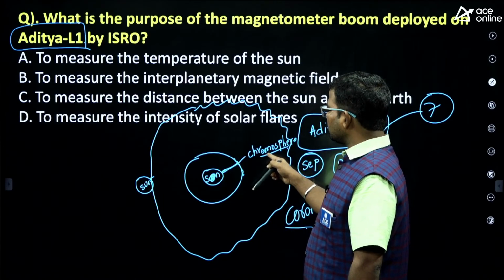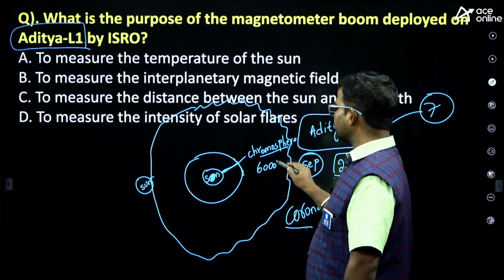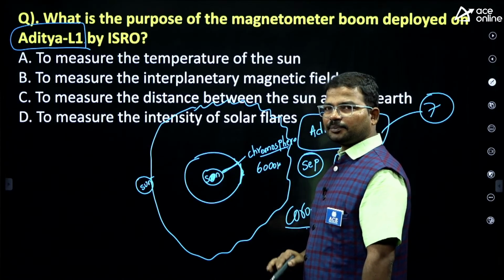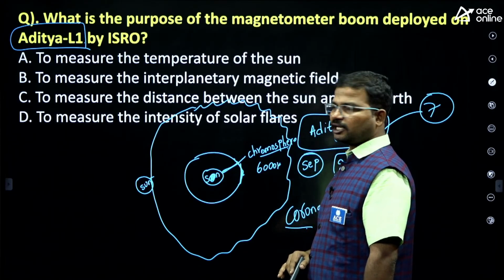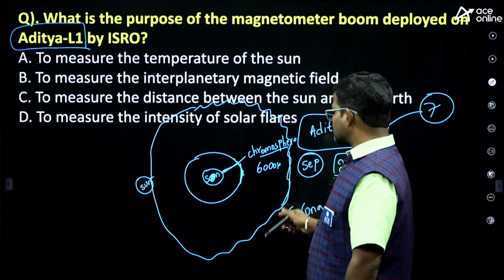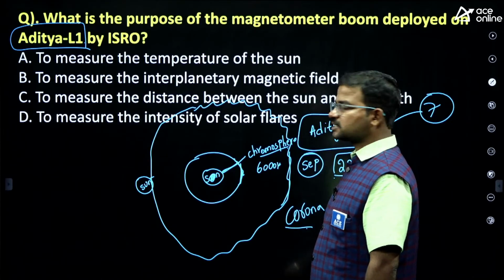But the temperature of this chromosphere is only around 6000 kelvins, though it is the nearest layer to the sun core. The corona exists at 6 lakh kilometers, but there the temperature is more than 6 lakh degrees centigrade.